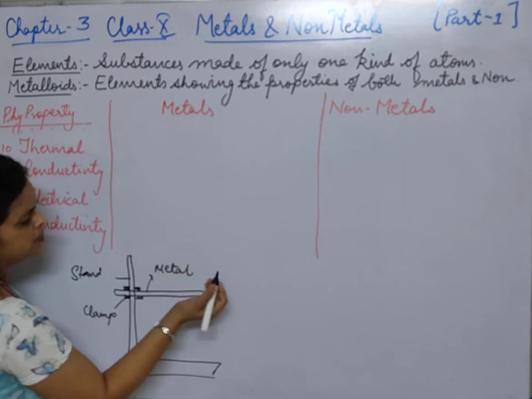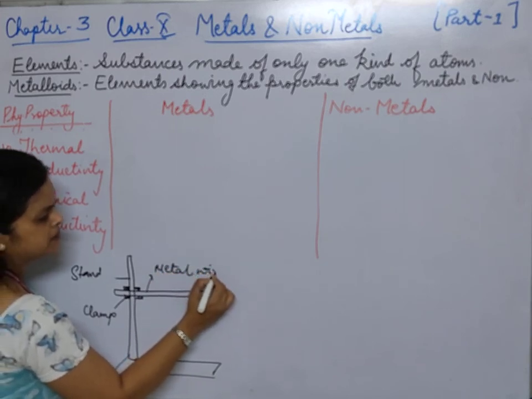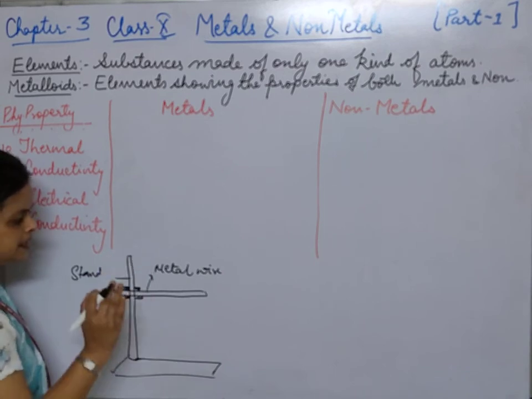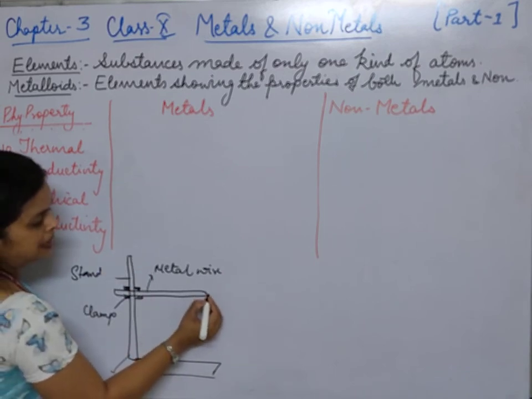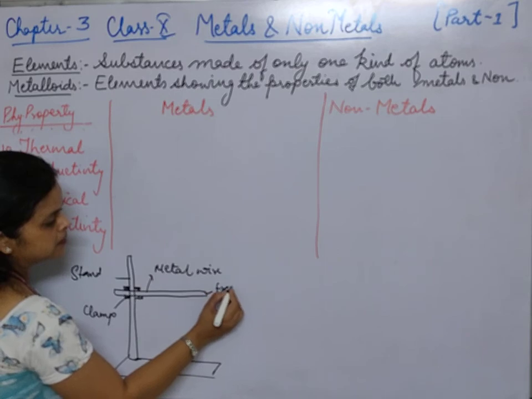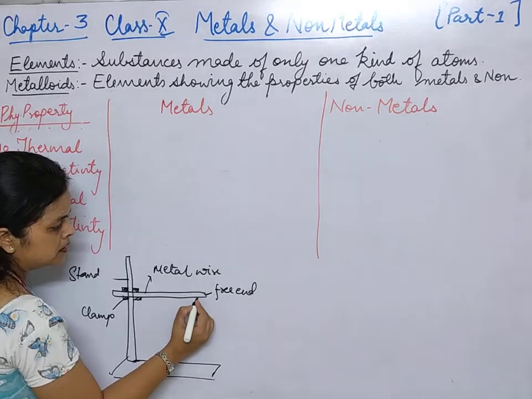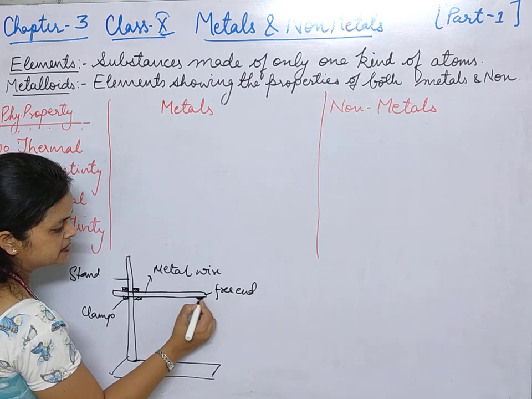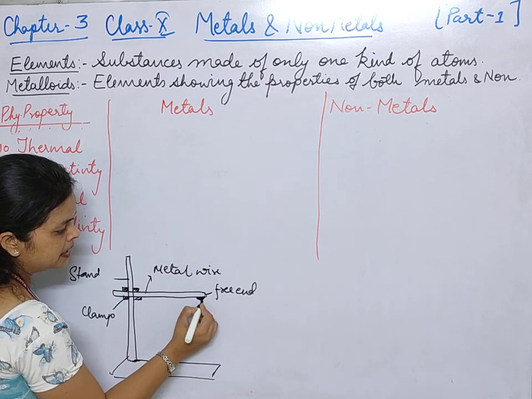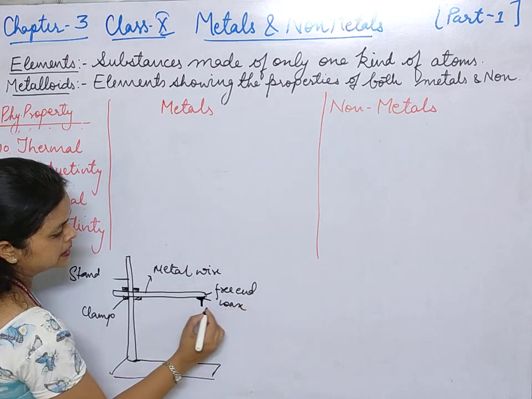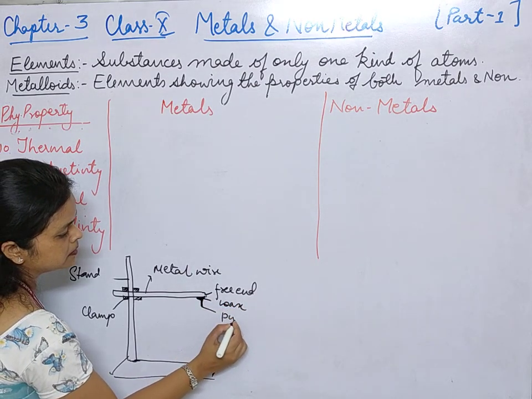Any metal, aluminium, copper or any metal we had taken and fixed it with the help of a clamp to a stand. Now to the free end of the metal wire, with the help of wax, a pin has been fixed. So this is the wax and this is the pin.